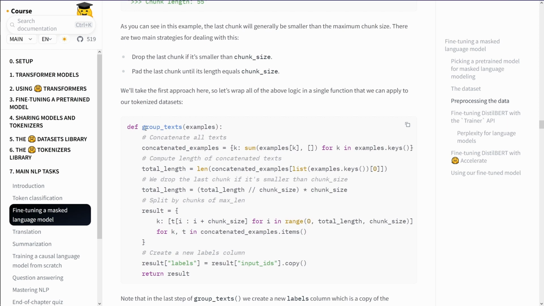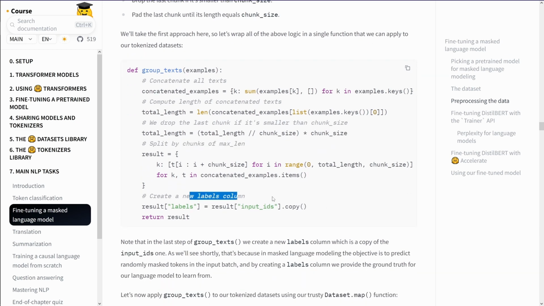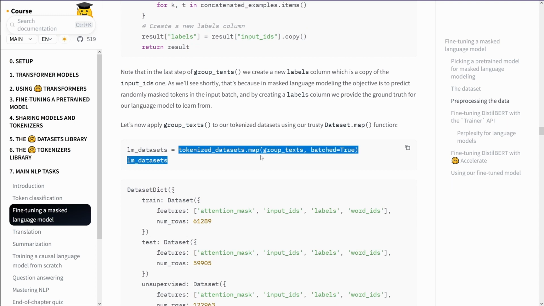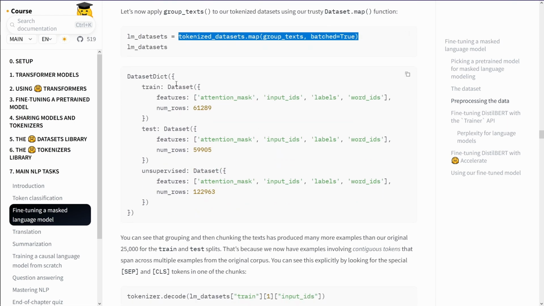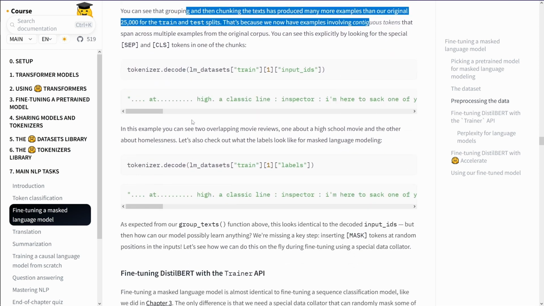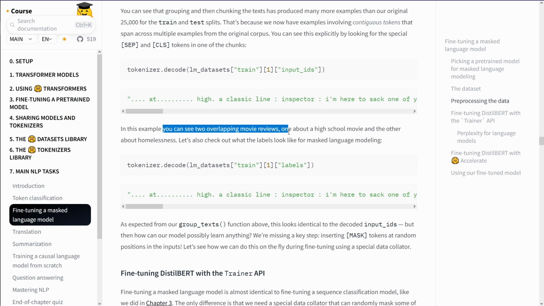Group text. What is this function doing? Concatenate, compute the length, drop the last chunk, split the chunk by maximum length, create a new label column. Okay. Tokenized datasets. Dataset features. Attention mask, input IDs. Nice. This is how we like it. Grouping, chunking tag produced. Yes. And you see overlapping movie reviews. You can see two overlapping movie reviews, one about a high school movie and the other about homelessness.